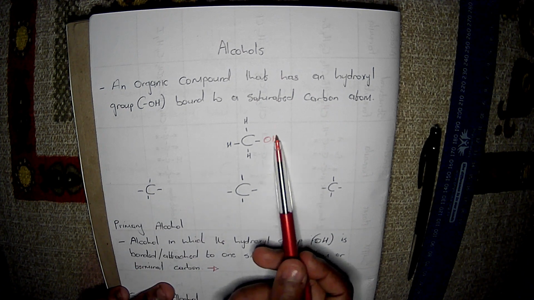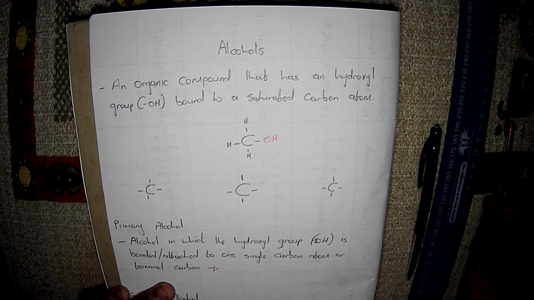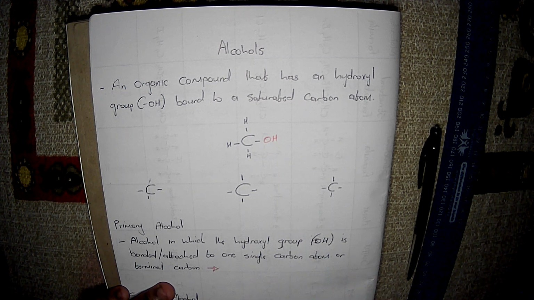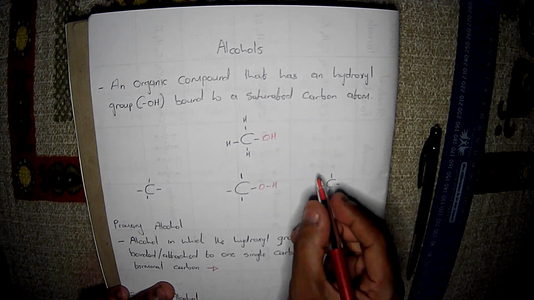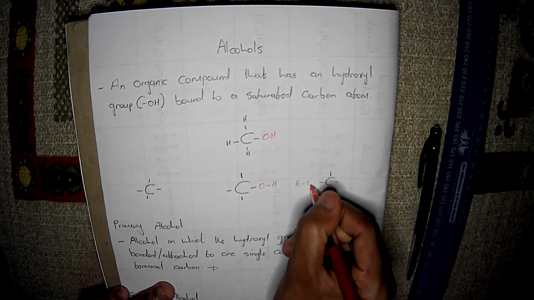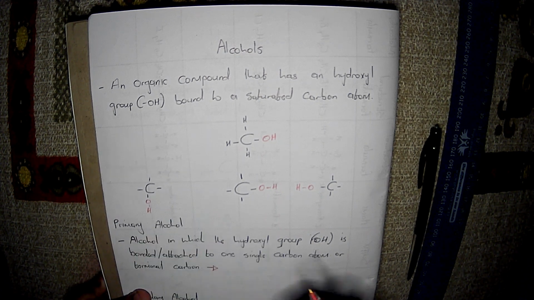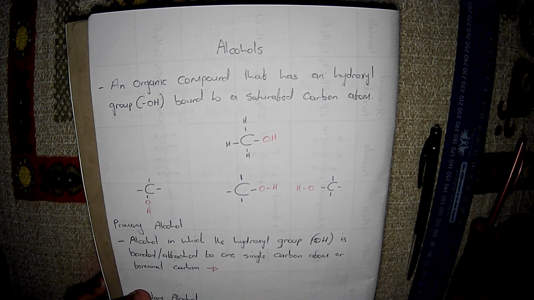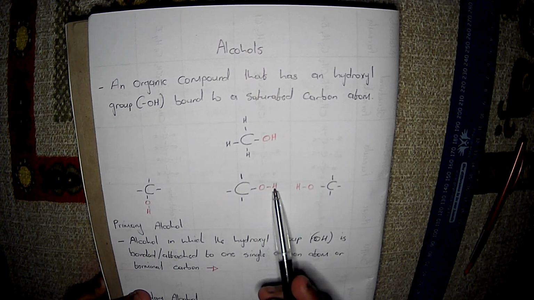I did this so that we can have an area of examples. You can write it like this, you can write it like this, or you can also write it over here like this. It is up to you which way you want to do it, but it's always the O first and lastly the H, right?